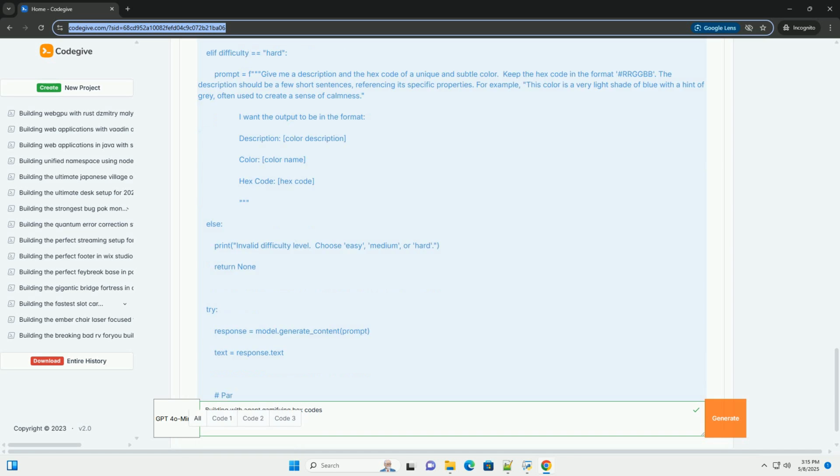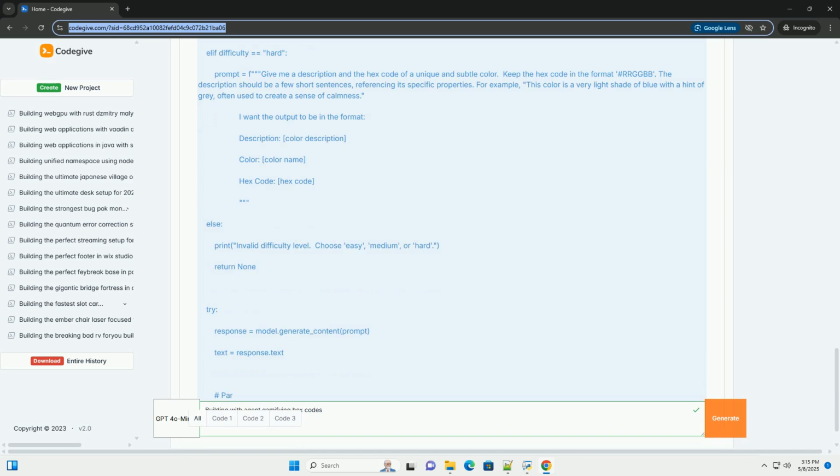2. Prompt engineering. We define prompts for different difficulty levels. The prompts instruct the model to generate a color description, provide the name of the color, and give the hex code in the RRGGBB format. For harder difficulties, we ask for more subtle or unique colors. 3. Agent API call. We call the model.generate_content method with the prompt to get a response from the model. 4. Response parsing. We parse the response text to extract the color name, description, and hex code.